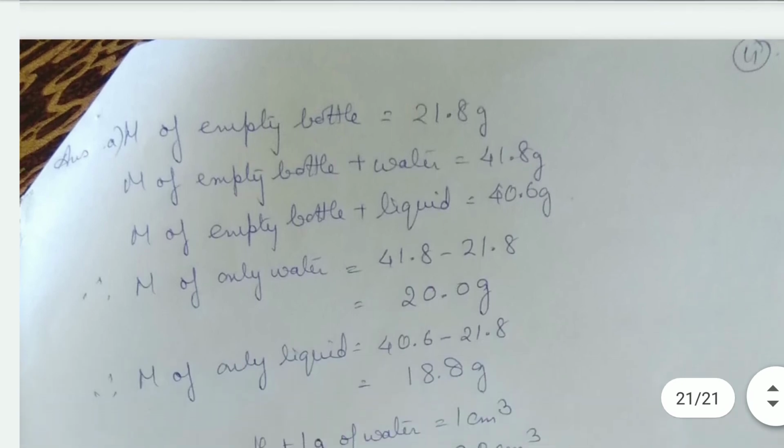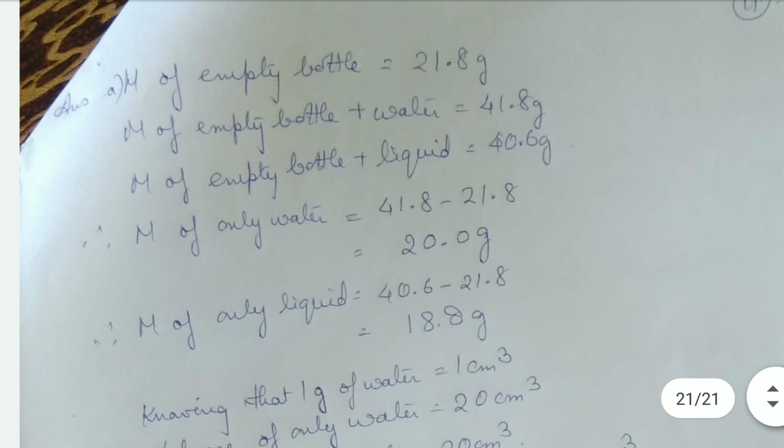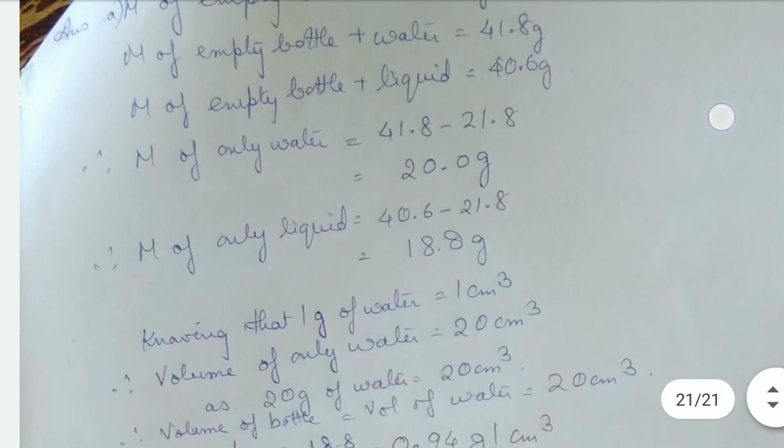See, mass of the empty bottle is given as 21.8, and when the empty bottle is filled with water, so empty bottle plus water becomes 41.8 grams. Then when the empty bottle is filled with liquid, then empty bottle plus liquid gives us 40.6 grams. So mass of only water will be 41.8 minus 21.8, that is 20 grams. And mass of only liquid will be 40.6 minus 21.8, that gives 18.8 grams.